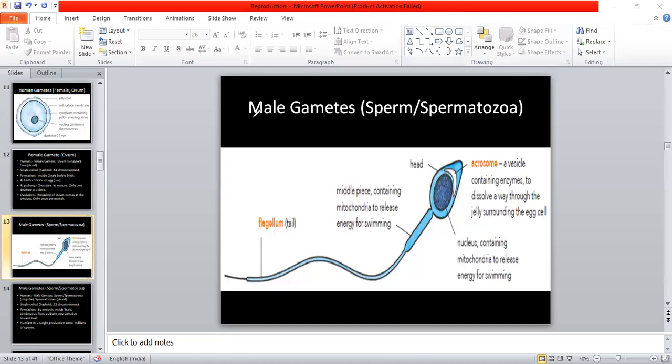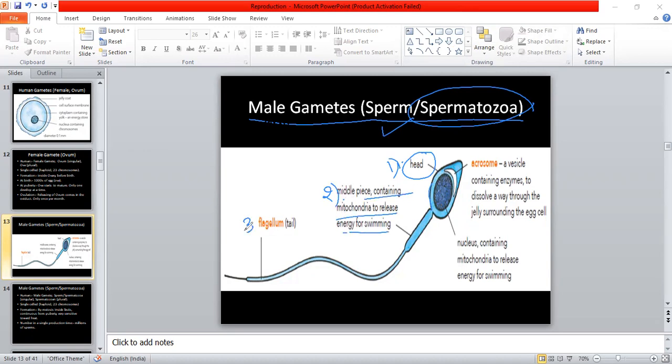Now we all know that the male gamete is also known as sperm and also as spermatozoa. Spermatozoa is another name of sperm. So this is the structure of sperm जो हमने पहले भी देखा था, miniature of adult. It has a head part first of all, then a middle piece, the second part, which contains mitochondria to release energy for swimming, and the third one is its tail part, that is flagellum.